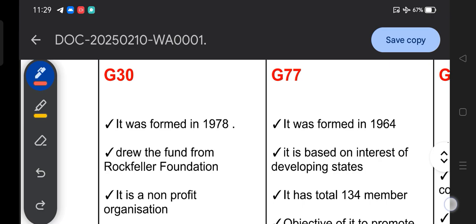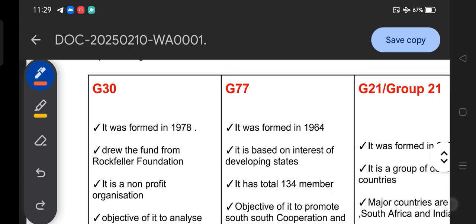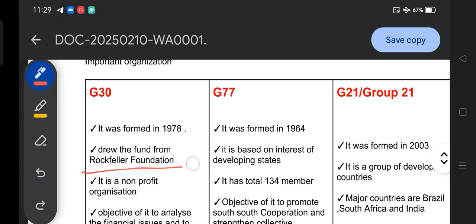And how does it bring in money or funds? It takes funds from the Rockefeller Foundation. So there can be a question: from which foundation does G30 draw its money? It is the Rockefeller Foundation. Very important, do remember.